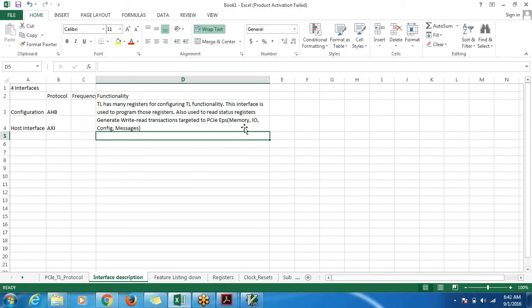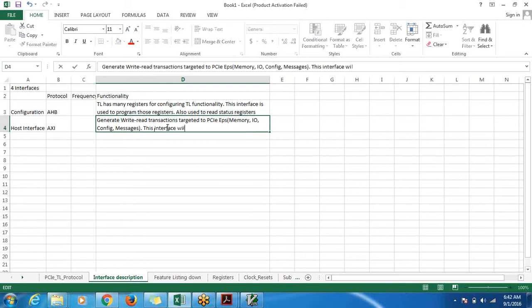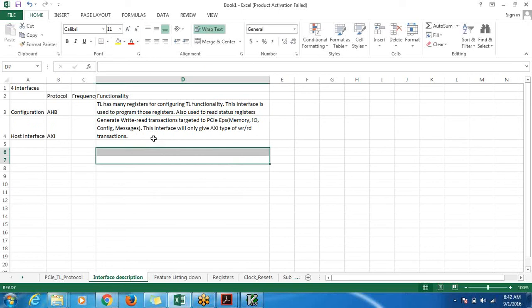Oh, no, I'm sorry. The end target is this, but AXI will only generate, this interface will only give AXI type of write or read transactions. So it is for the transaction layer to decide whether to generate memory, IO or config, all those things.